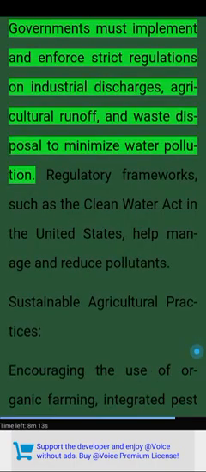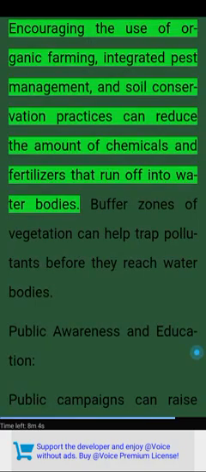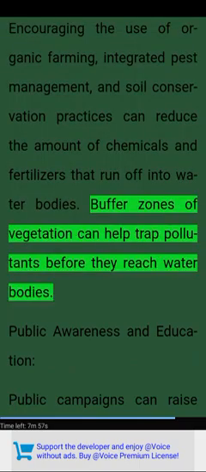Regulation and enforcement. Governments must implement and enforce strict regulations on industrial discharges, agricultural runoff, and waste disposal to minimize water pollution. Regulatory frameworks, such as the Clean Water Act in the United States, help manage and reduce pollutants. Sustainable agricultural practices. Encouraging the use of organic farming, integrated pest management, and soil conservation practices can reduce the amount of chemicals and fertilizers that run off into water bodies. Buffer zones of vegetation can help trap pollutants before they reach water bodies.